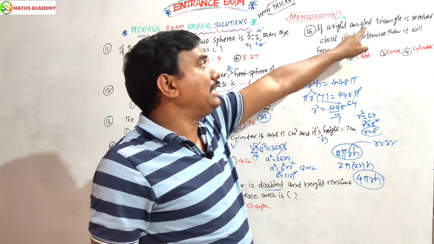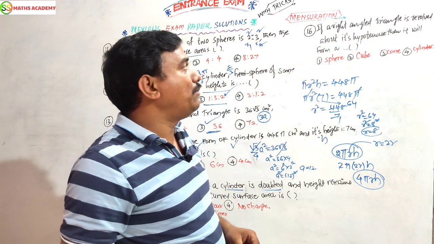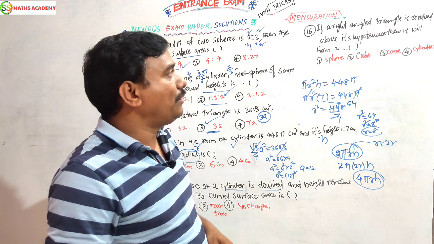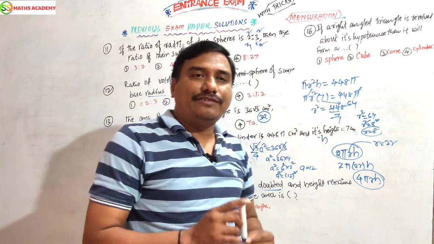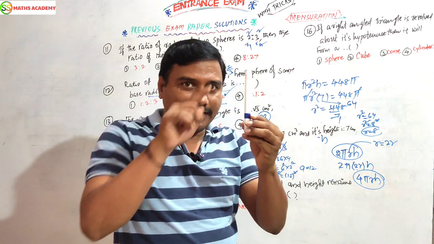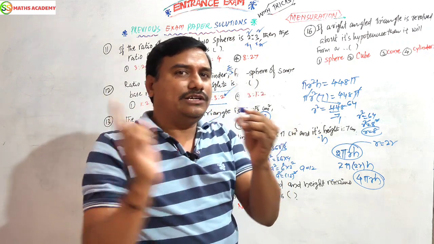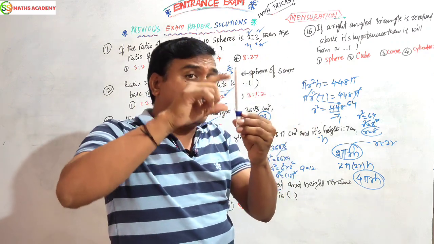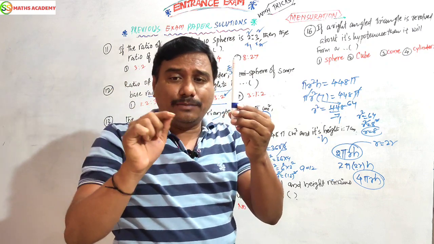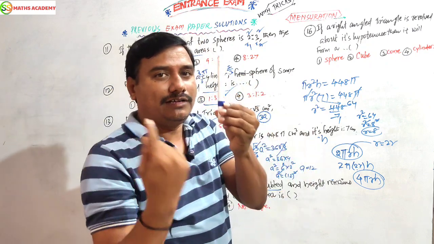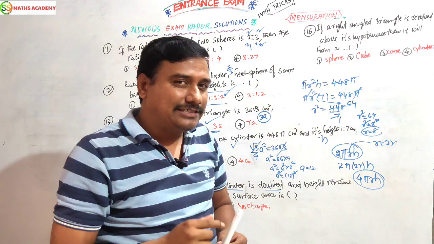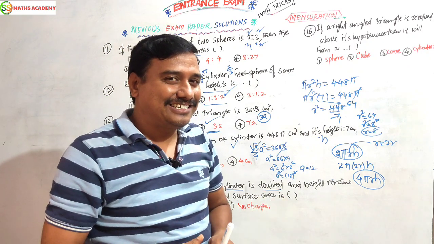If a right angle triangle is revolved about its hypotenuse, then it forms a what? For example, we have a right angle triangle. You have to revolve it along with the hypotenuse. This is the hypotenuse, and along with it the triangle will be revolved. Which shape will be formed? Think once. Pause the video and guess the answer.